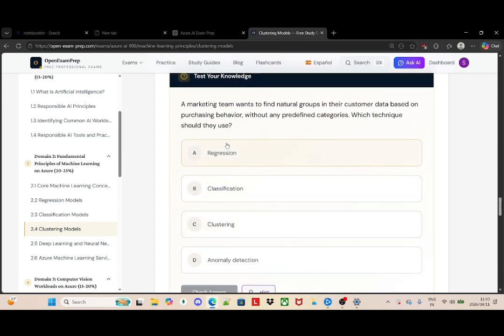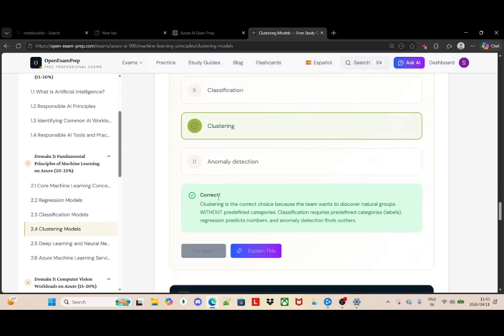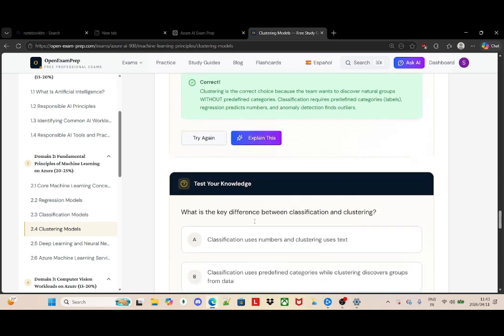So now I have a marketing team. They want to find natural groups in their customer base based on purchasing behavior without any predefined categories. Which technique should they use? Now, because I'm dealing with clustering, I would go with option C. Let's check if we're correct. It says yes, clustering is the correct choice because the team wants to discover natural groups without predefined categories.